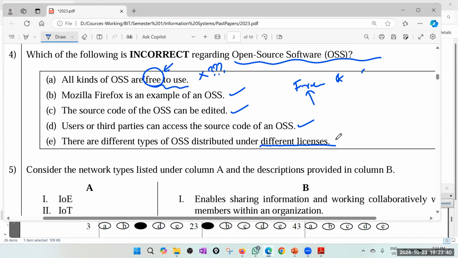We have discussed those under the free and open source software subject. So it looks like all these are correct. I hope Mozilla Firefox is free and open source. I think so, definitely it should be. So I'll go for A, because it says all kinds of open source software are free to use. The examiner might have been thinking about free of charge here. So I'll say A because I'm looking for the incorrect one.